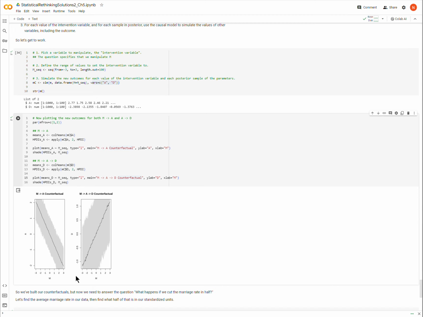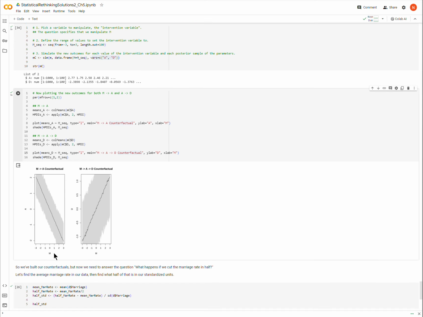All right. So what we have here are counterfactual values. So we have A and D on the y-axis, and then M on both x-axes. And the solid line represents the mean prediction of A for each of these values of M. Okay, and then the light gray is the HPDI.